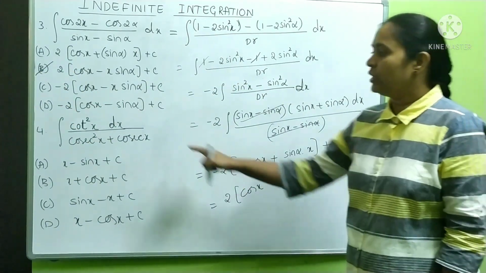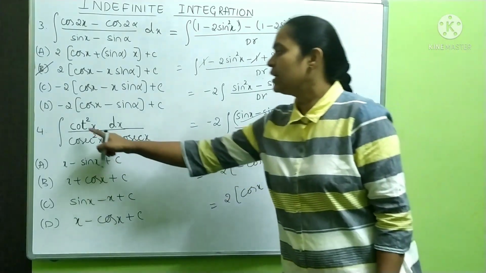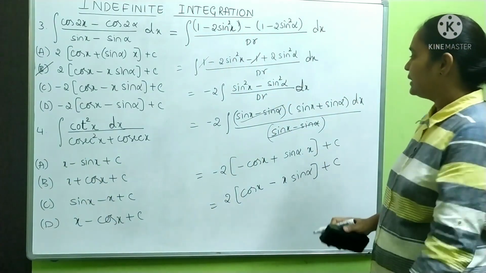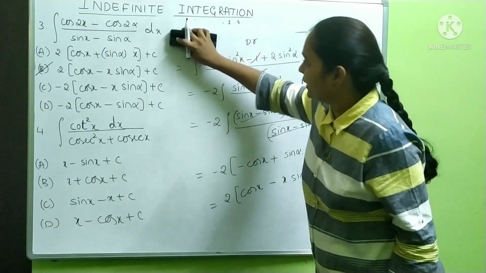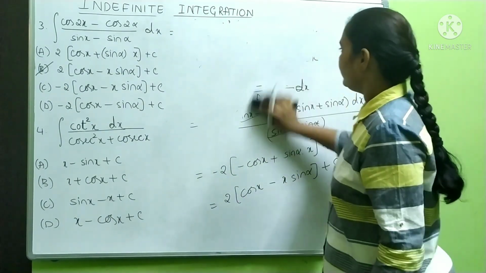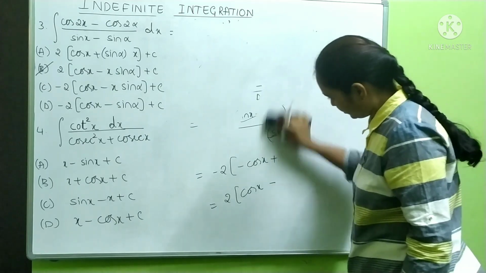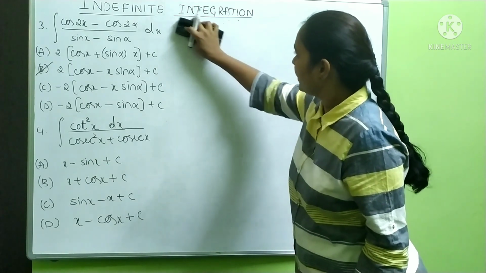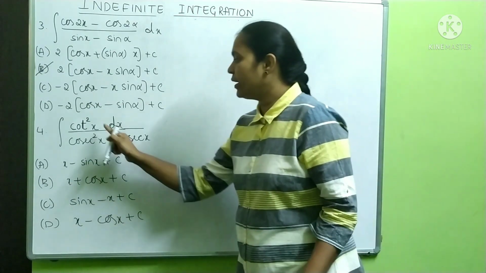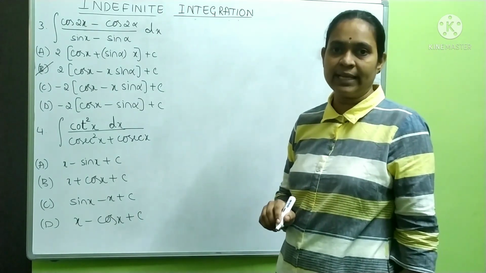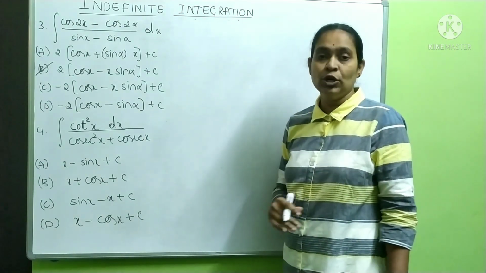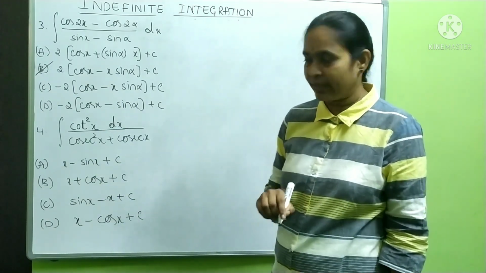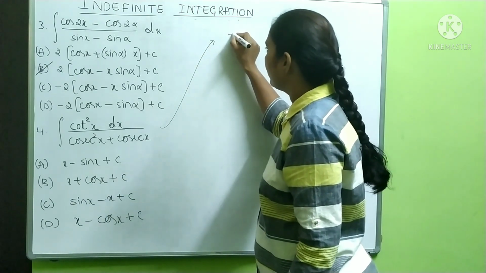Okay, so look at the fourth question. The fourth question is integration of cot square x into dx upon cosec square x plus cosec x. That I have to do. Let me do that here only. So what is their question? Their question is cot square x by cosec square x plus cosec x. We have to integrate this. Before that you have to go for some sort of simplification. I will write cot square x as cosec square x minus 1. Okay, look here, this question I am going to answer.